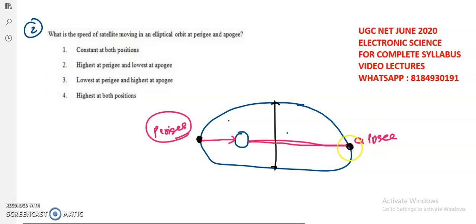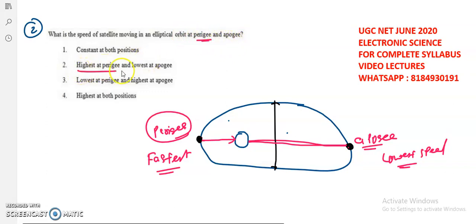Whenever the satellite is at the apogee, it has the lowest speed, and whenever the satellite is at the perigee, it has the fastest speed. So the speed of the satellite moving in an elliptical orbit is highest at the perigee and lowest at the apogee. That means whenever the distance is high, the speed will be low, and whenever the distance is less, the speed is high.